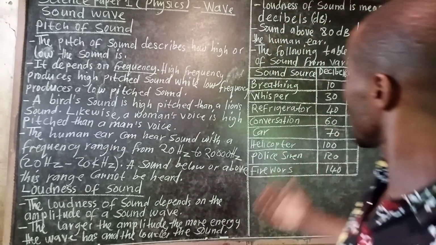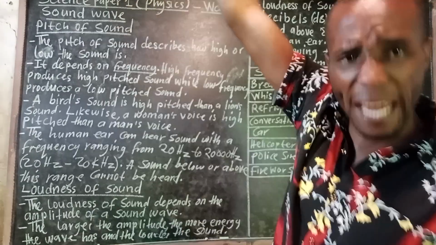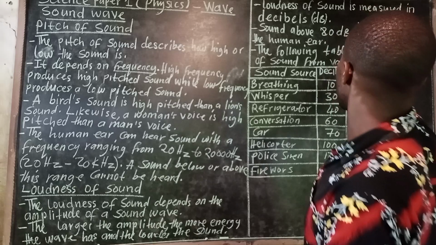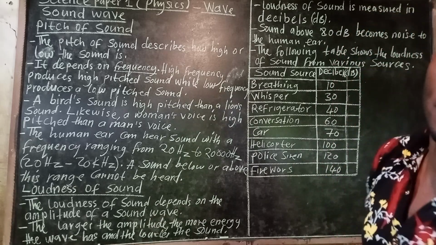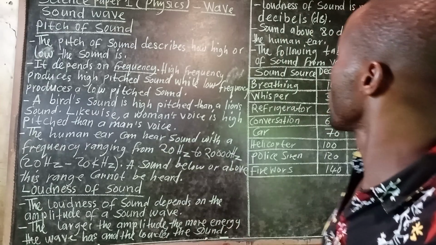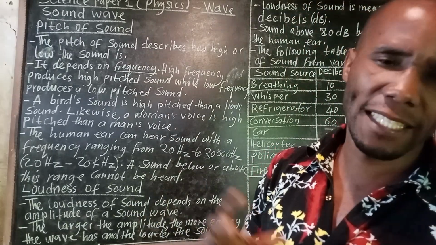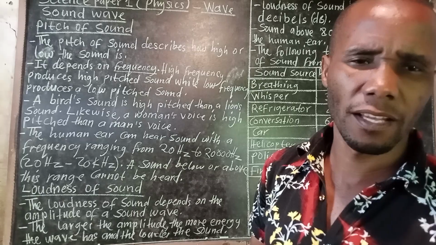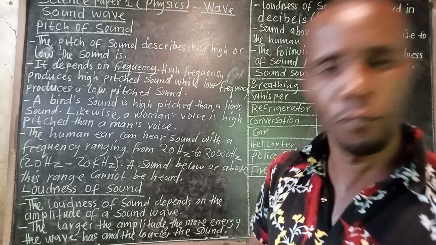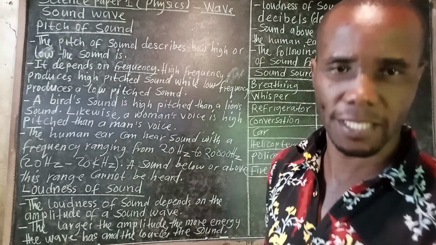If the loudness of a particular sound is above 80 decibels, that becomes a what? A noise to a human being. Meaning, a person cannot get any information there. All he or she will be getting is just noise.